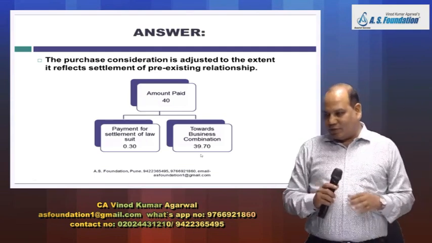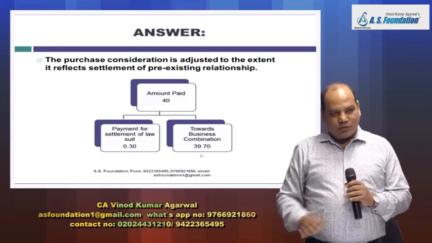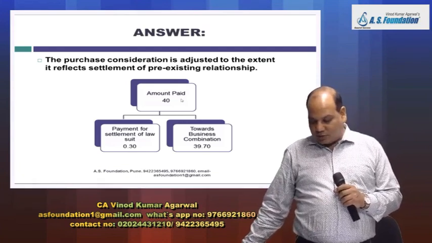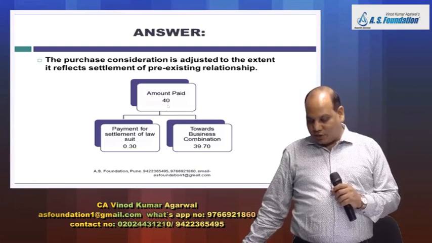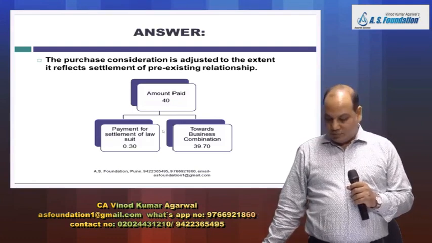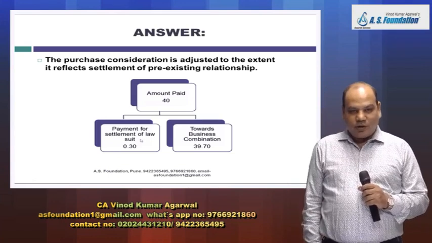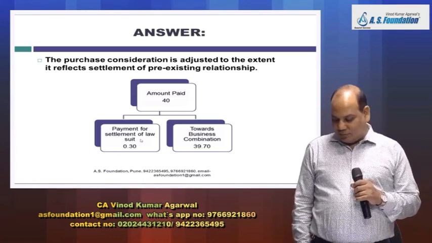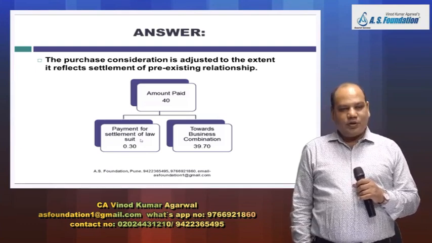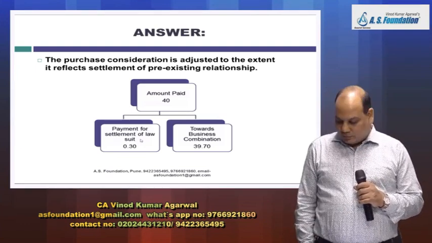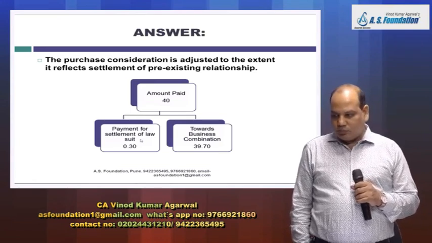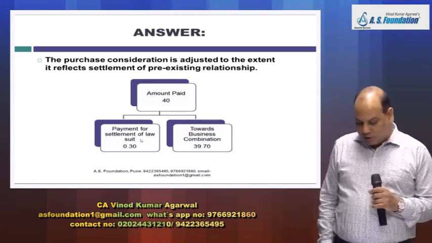Solve. Written this much? Not written. Write in the center, amount paid 40. Left side, payment for settlement of lawsuit 0.30. Right side, towards business combination 39.70. And then you pass journal entries.